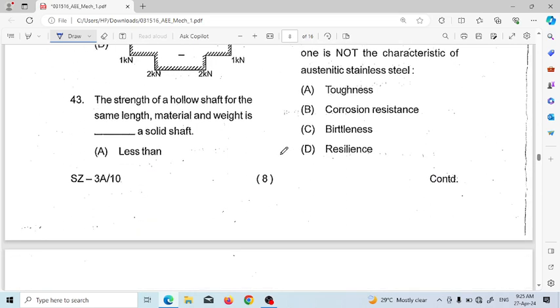Next, question number 43. The strength of a hollow shaft for the same length and material.